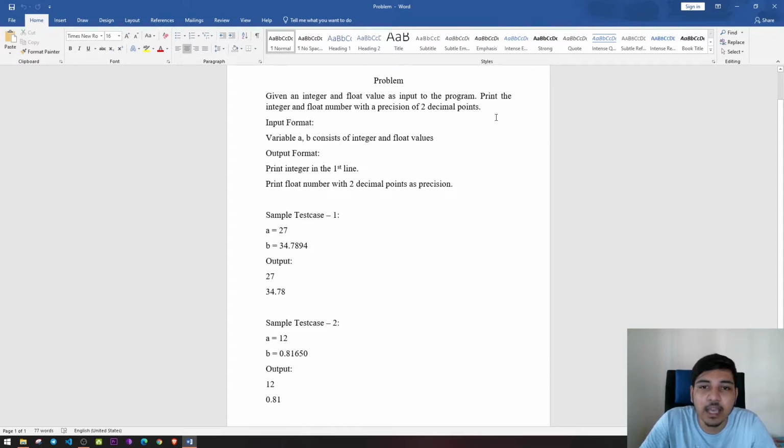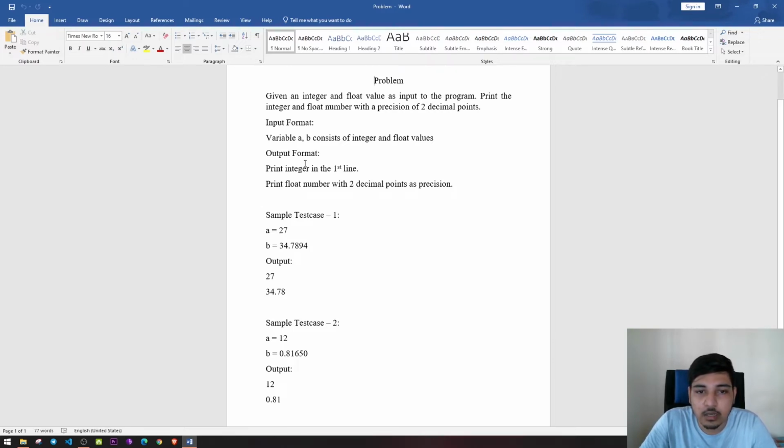So we will be given an integer and float value as input to the program. In general, there is no input at all here. There are two variables a and b. Those will contain the integer and float values, because we haven't seen how to take input from the user yet. So we will be dealing with variables right now. a contains an integer and b contains a float number, and we need to print both the numbers, integer and float number, with a precision of 2 decimal points. We don't need any precision for the integer, but we need precision for the float, which is 2 decimals.